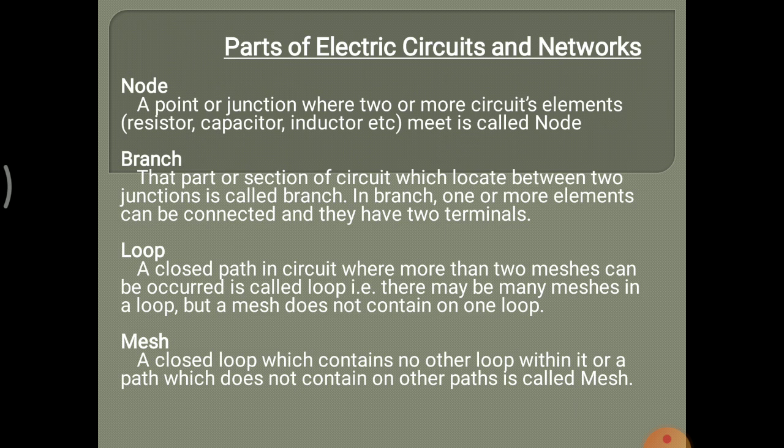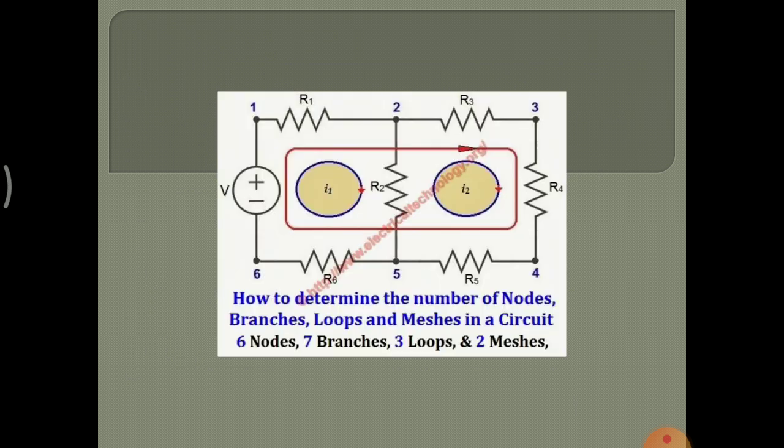Parts of an electrical circuit and network. Node: a point or junction where two or more circuit elements meet. Branch: that part or section of a circuit which is located between two junctions. Loop: a closed path in a circuit. Mesh: a closed loop which contains no other loop. In this circuit, there are 6 nodes, 7 branches, 3 loops and 2 meshes.